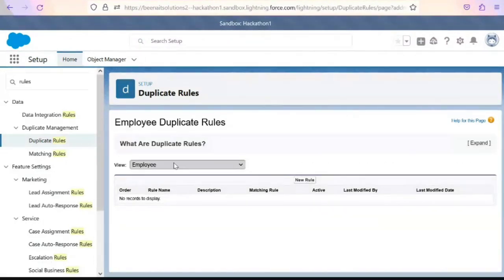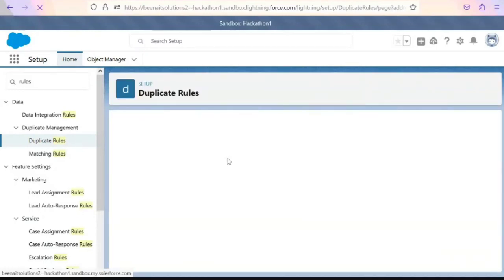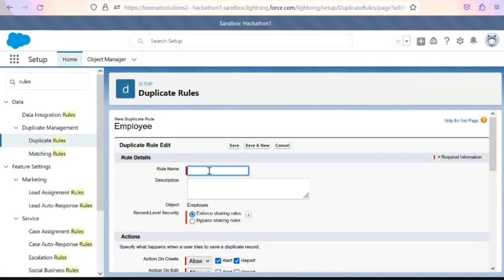So basically you have to select the object here and create the rule here. First name cannot be identical. Here we can give a description if you need.